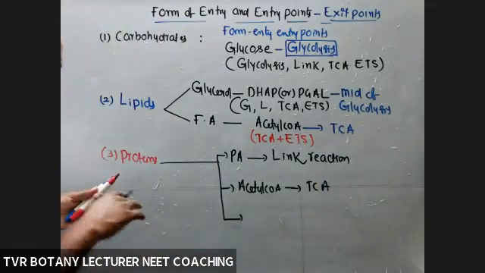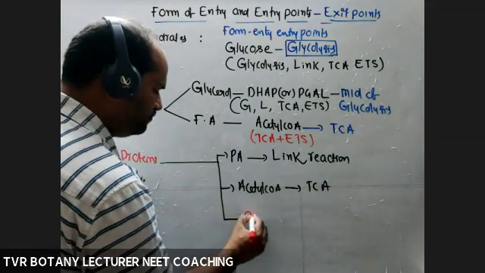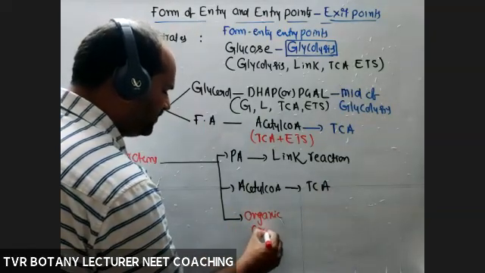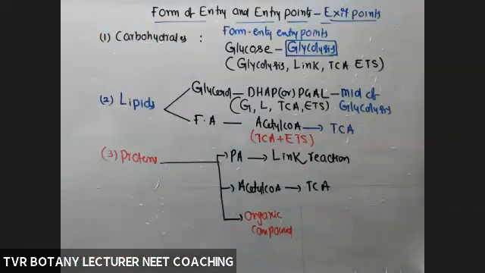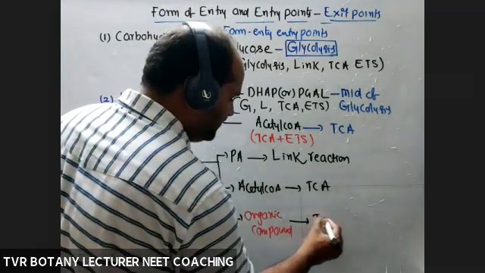Or some other organic acid, whether alpha ketoglutaric acid, succinic acid, malic acid or oxalosuccinic acid, it goes into the TCA cycle.